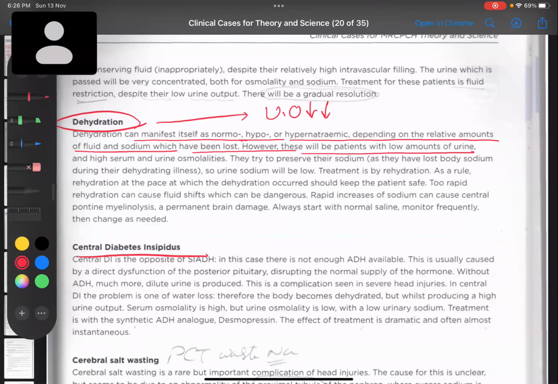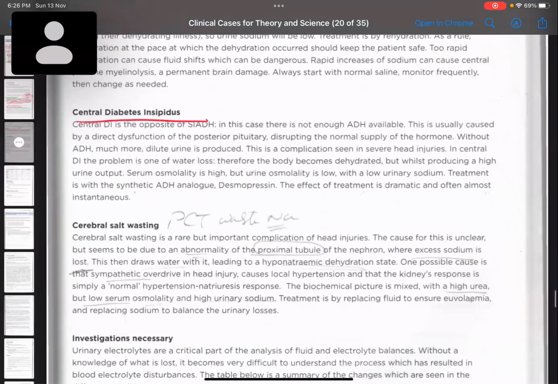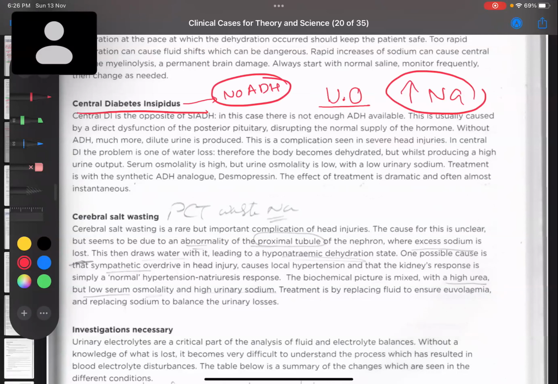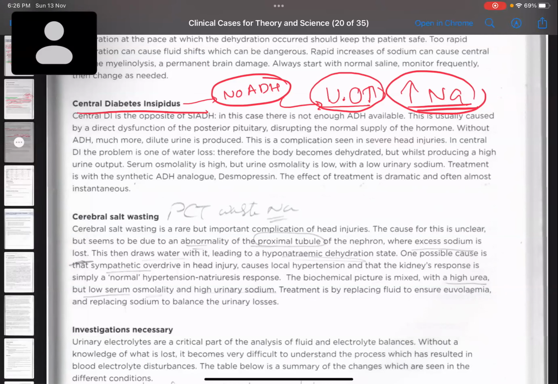Central diabetes insipidus. If this was a case of diabetes insipidus, of course, the urine output would be high and the sodium would be high. But why are we not selecting this? Think about this. Central diabetes insipidus means there is no antidiuretic hormone, so water is lost from the body. That will lead to increased urinary output. When urine is going, a huge amount of water is lost from your body. You will find hypernatremia, not hyponatremia. We got hyponatremia in our case.